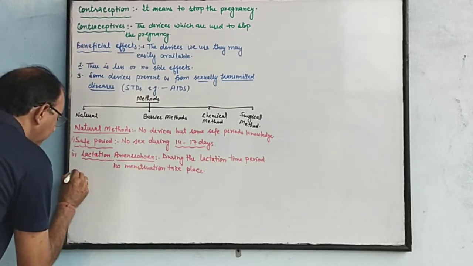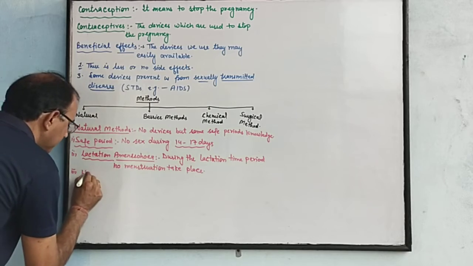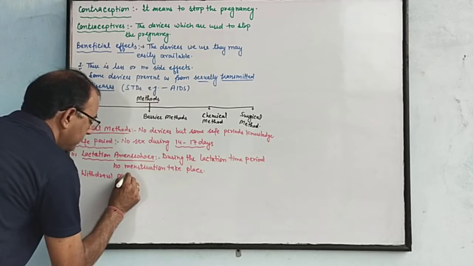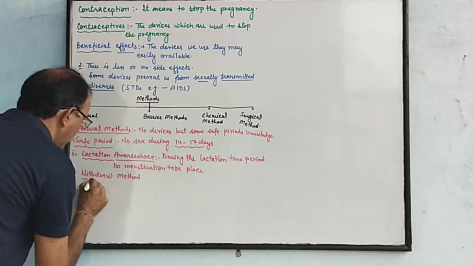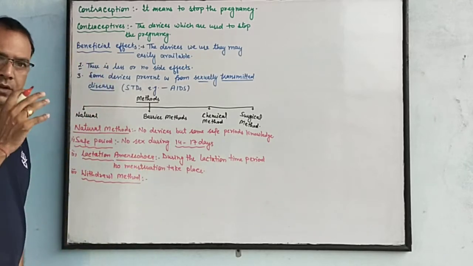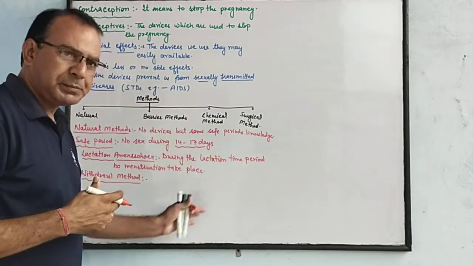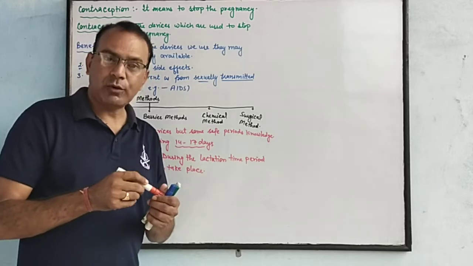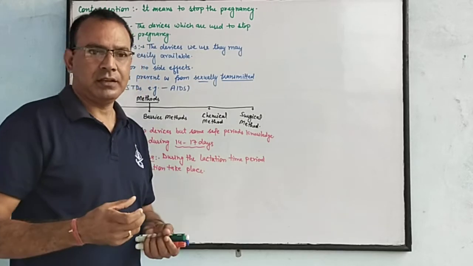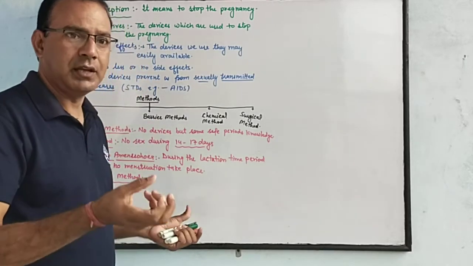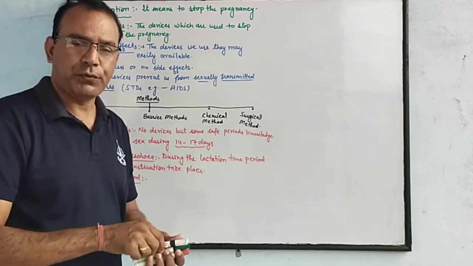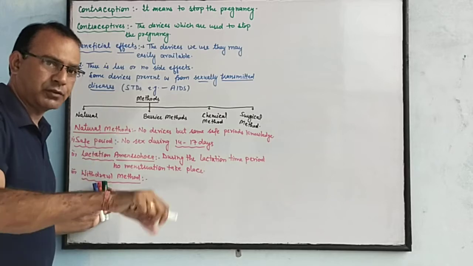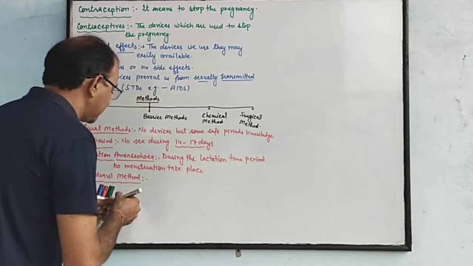And the third one is the withdrawal method. What is the withdrawal method? If during these periods the sexual process takes place, then the ejaculation from the penis is outside the vagina. It means the penis ejaculates before the release of sperm from the vagina.